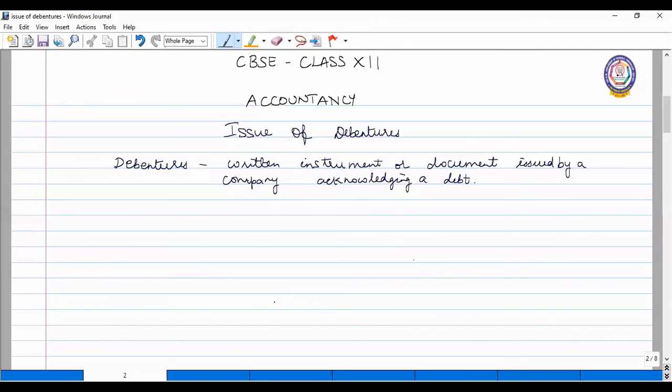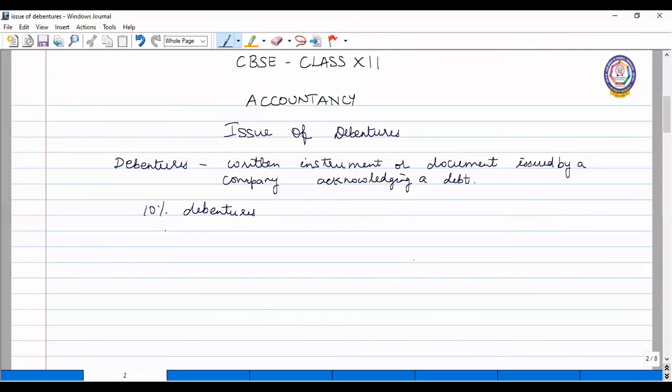Now the mode of repayment of the debenture is fixed, and the repayment along with the principal and the interest rate is also fixed. For example, when a company issues 10% debentures, it means that the company is going to pay 10% interest on these debentures.